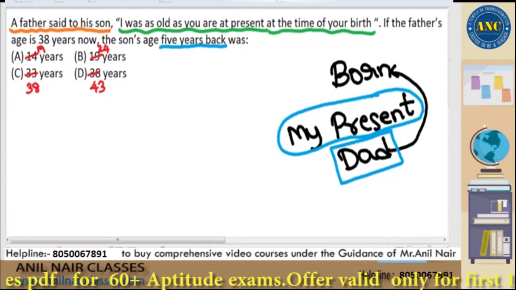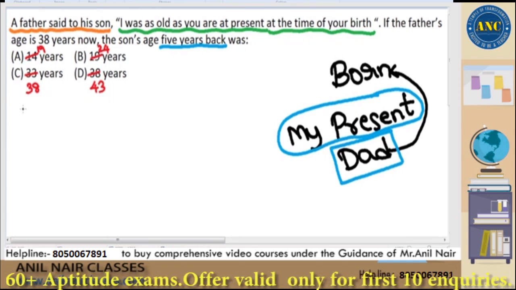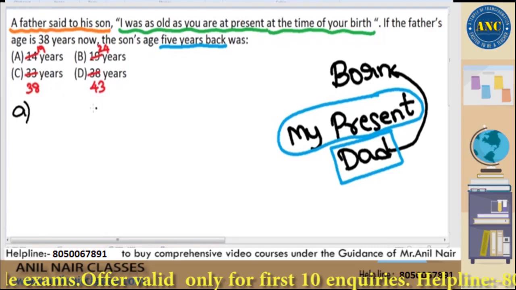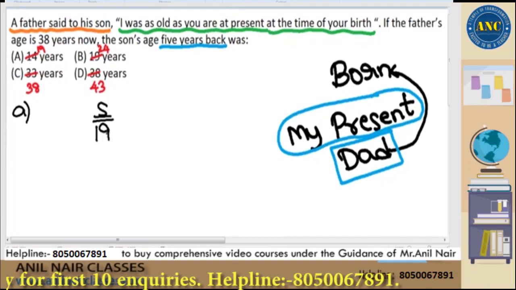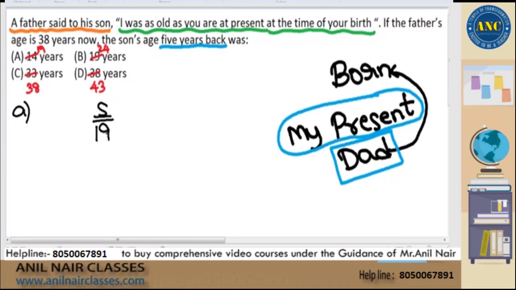If I convert to the present scenario, if I take 19, as of now I am 19 years of age, right? Presently I am 19 years of age, and my father's age right now is 38 years of age, right? My father is 38 years of age. What my father is saying is, suppose, think logically, if I am 19 years of age right now, when was I born?